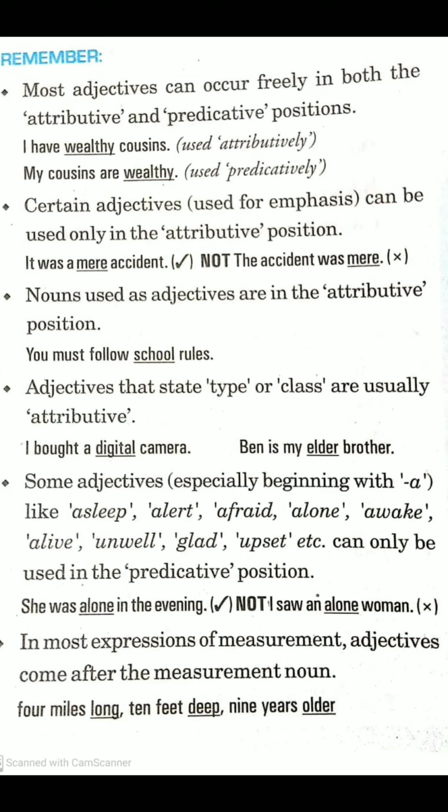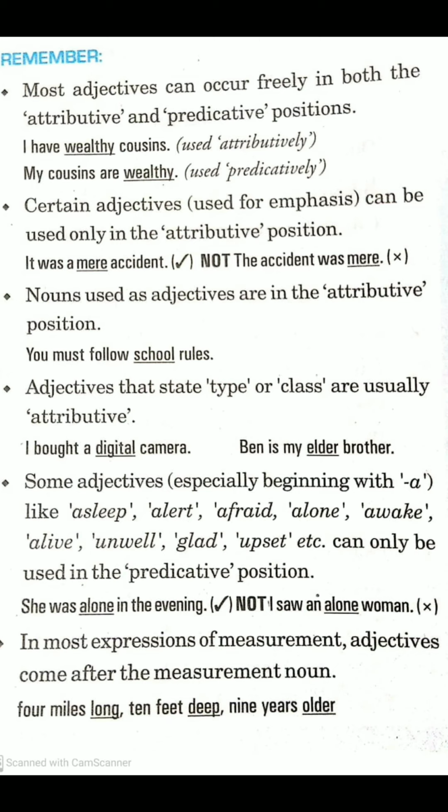That sentence would be wrong. The correct sentence is it was a mere accident. Then, nouns used as adjectives are in the attributive position, meaning they always come before the noun. You must follow school rules. What kind of rules do you have to follow? The rules of the school.